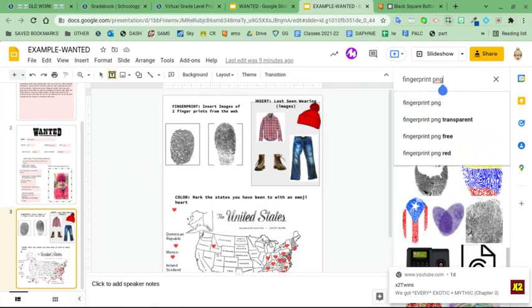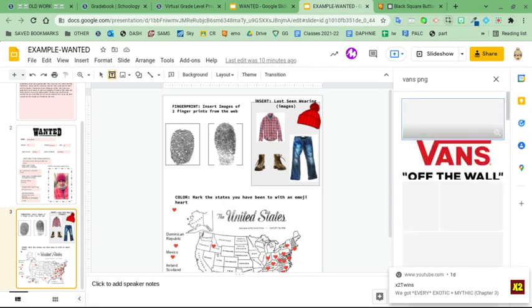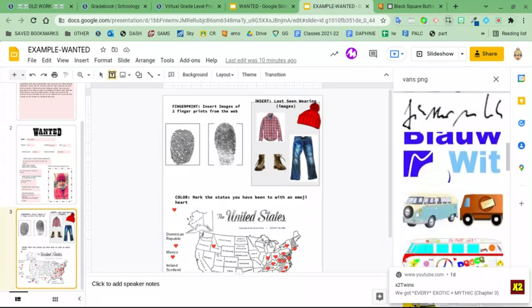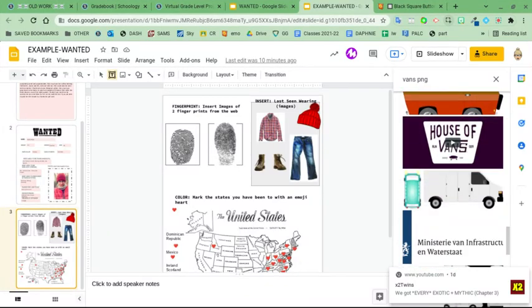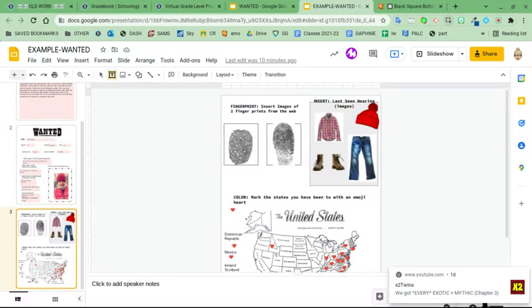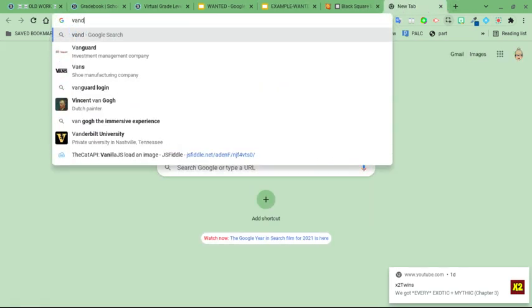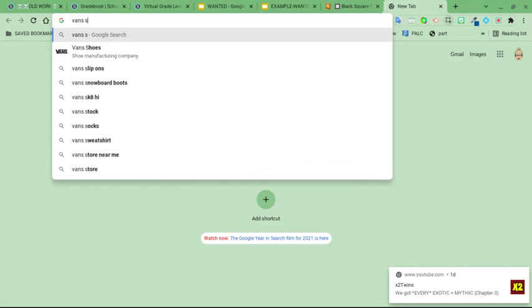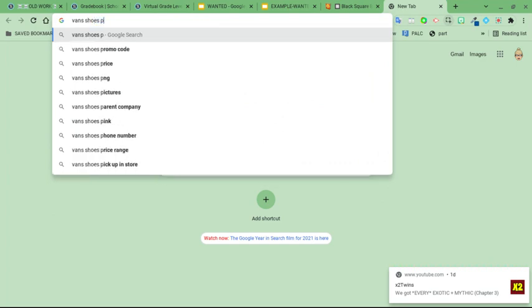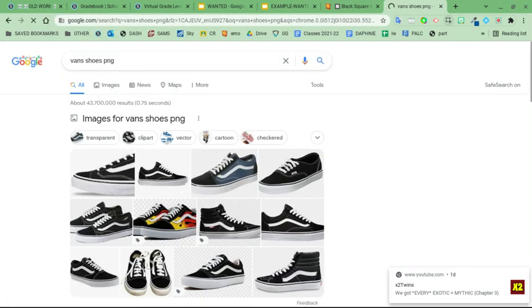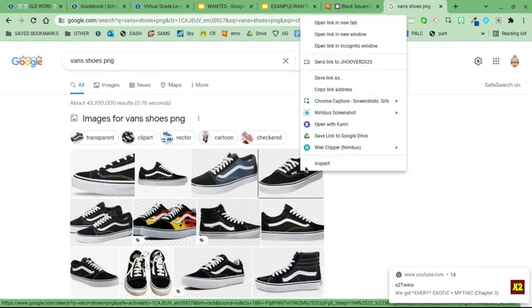Search the web. Like if I'm wearing Vans PNG, I might not find any. You might have to go outside of Google, outside of your slides and do it just on the internet too. So you could type Vans shoes PNG, which just gives me a nice transparent photo. They don't have to be transparent. You can make them small enough that it doesn't matter. So I can copy them.